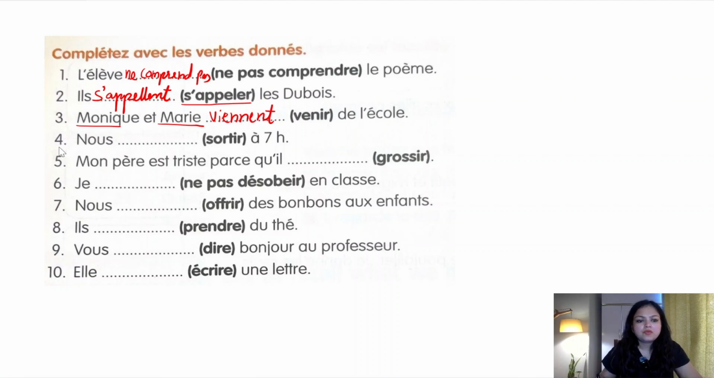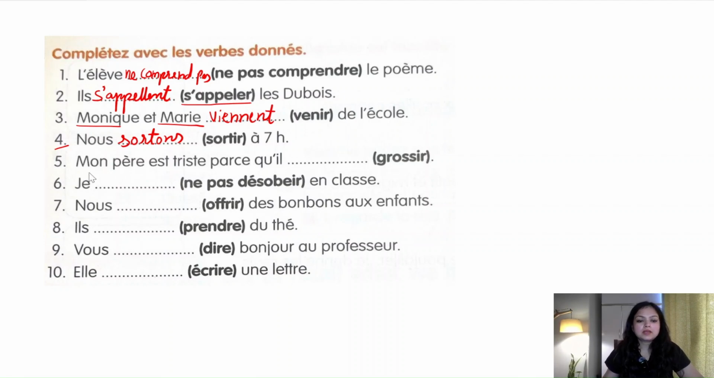Okay. Fourth is nous, then sortir à 7 heures. So sortir and with conjugation with nous it will be sortons. O N S. So nous sortons à 7 heures. We are going to leave at 7 o'clock. Okay, we are going to leave at 7 o'clock.